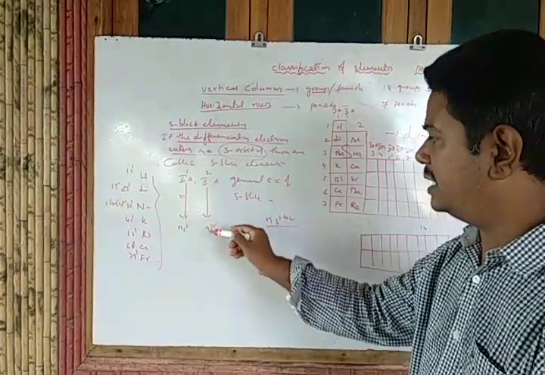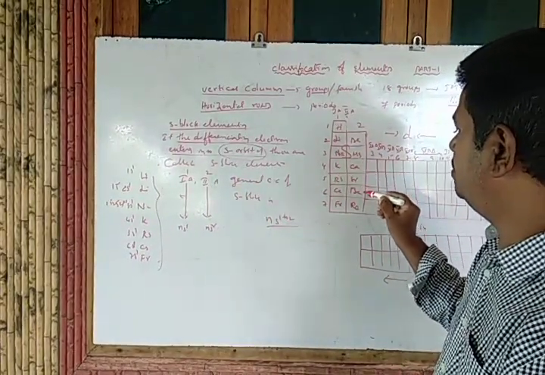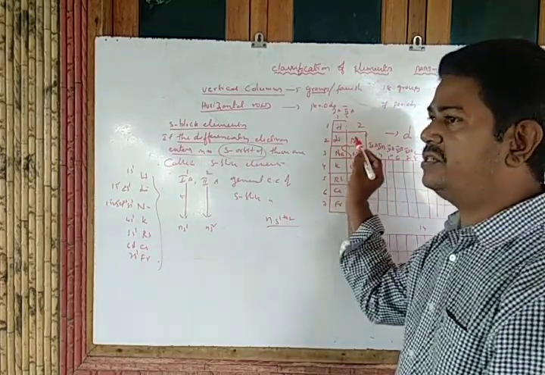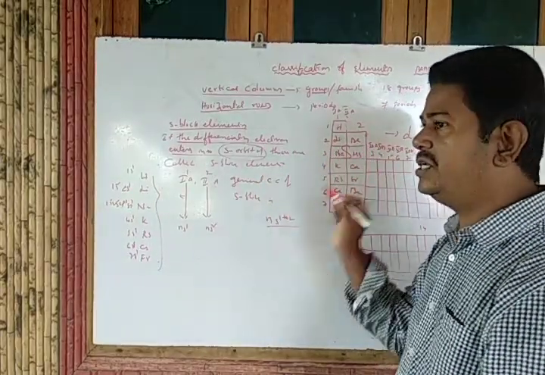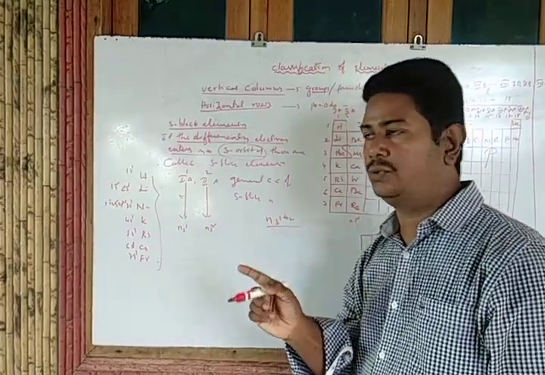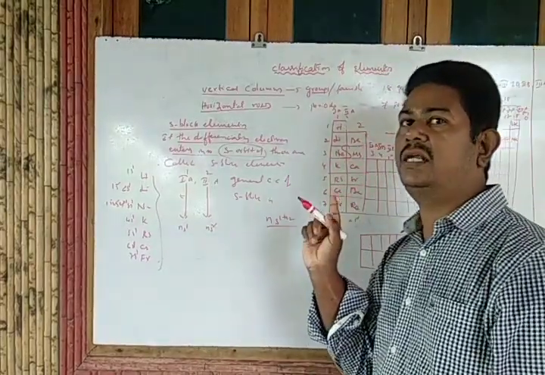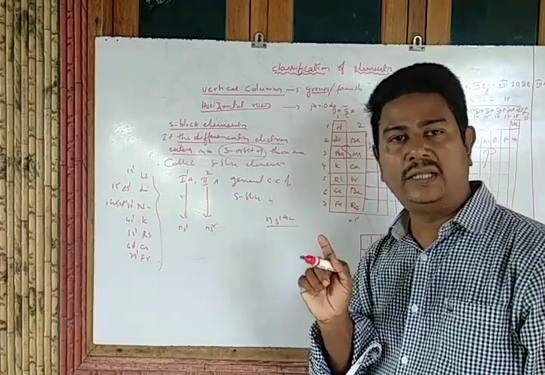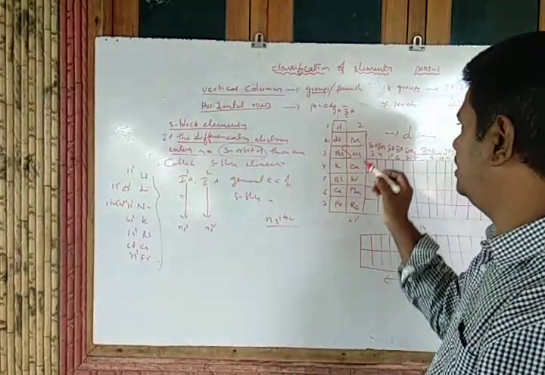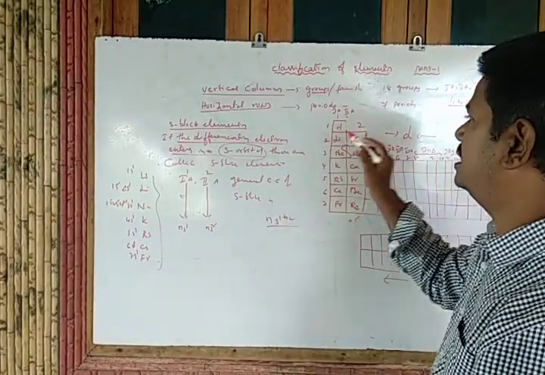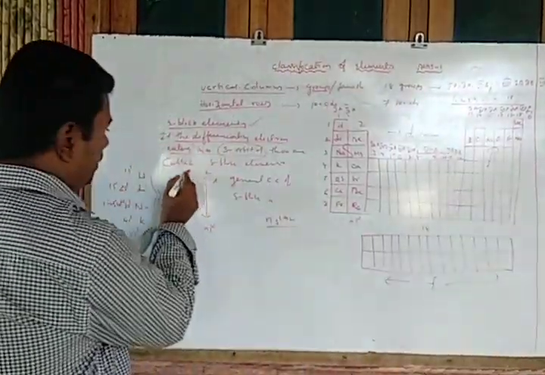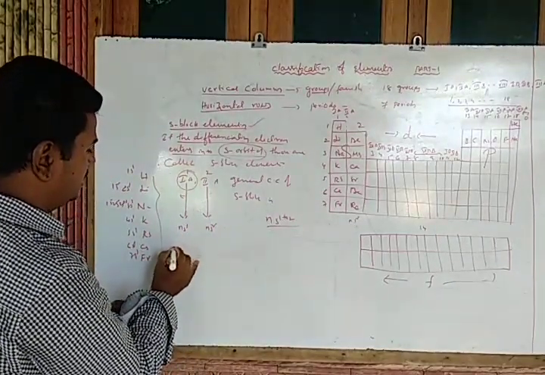Similarly, the second A group elements are beryllium, magnesium, calcium, strontium, barium, radium. All of these have ns2. For example, beryllium is 1s2, 2s2. Magnesium is neon 3s2, and calcium is argon 4s2. Like that, the outermost electron configuration is 2s2, 3s2, 4s2, 5s2, 6s2, 7s2. These two groups are called s block elements, and the 1A group elements are also called alkali metals.